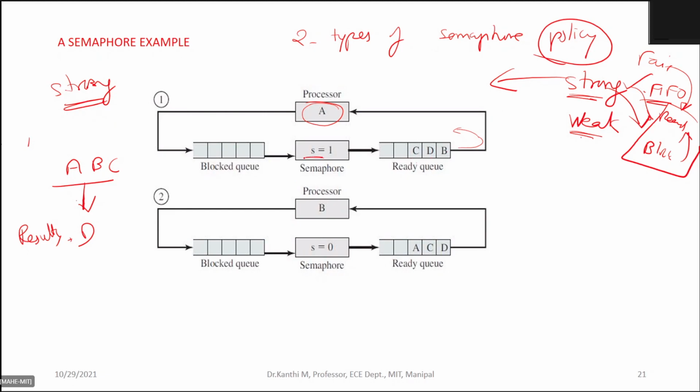So the semaphore value is 1. So when A is running, B, C, D are ready, and the semaphore count is 1, indicating that one of the D's results is available.